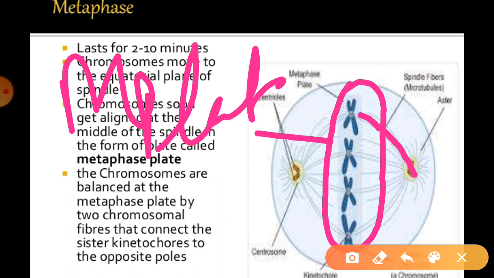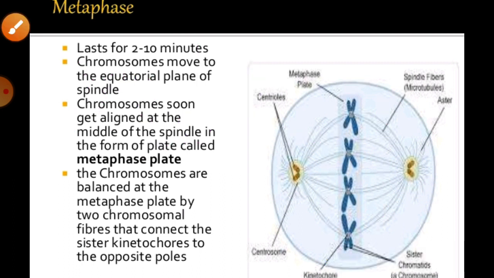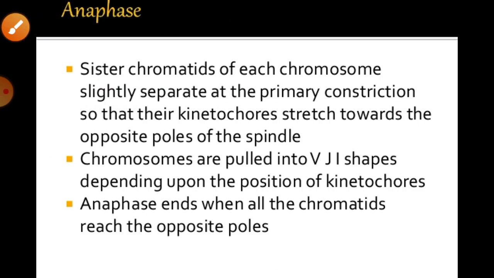And during this metaphase, if we talk about what happens, especially there are two events. Number one, the attachment of the spindle fibers to the kinetochores of the chromosomes. And the movement of the chromosomes to the spindle equator, and their alignment along the metaphase plate through the spindle fibers to both poles. In between the two poles, in the metaphase stage, they all become arranged over there, right? After that,